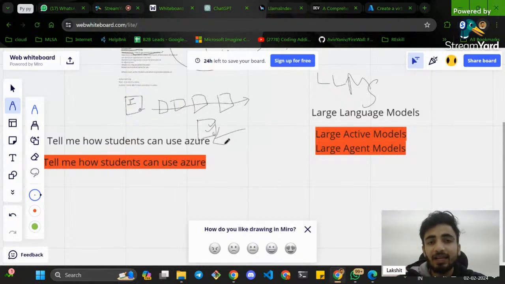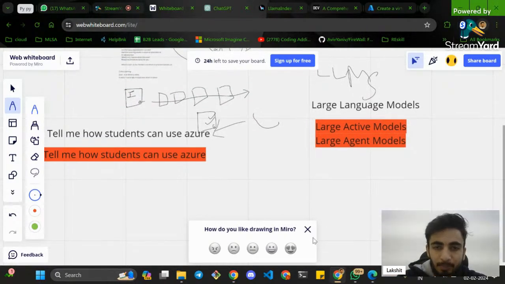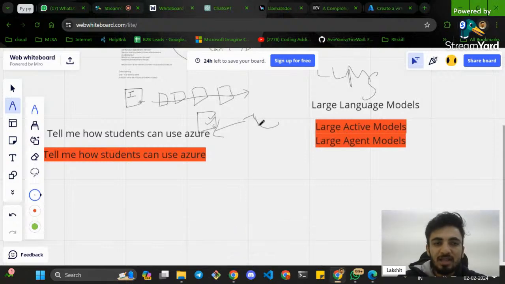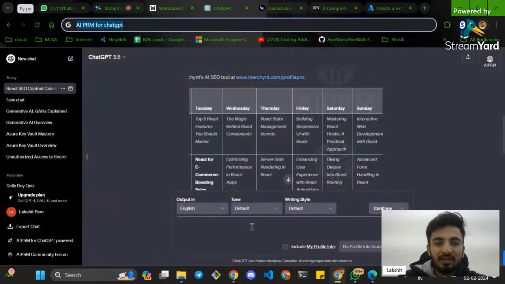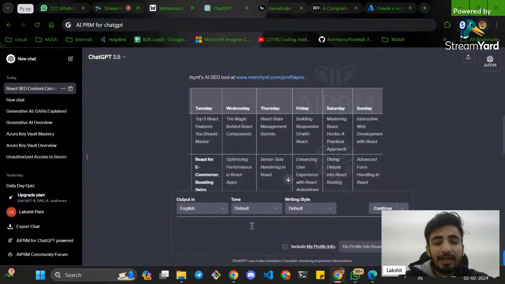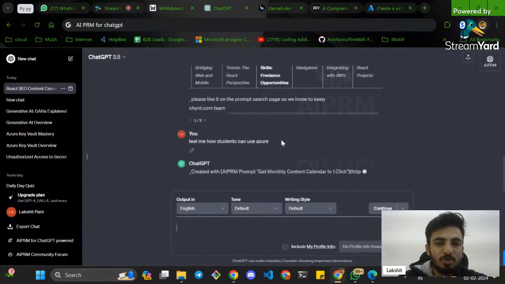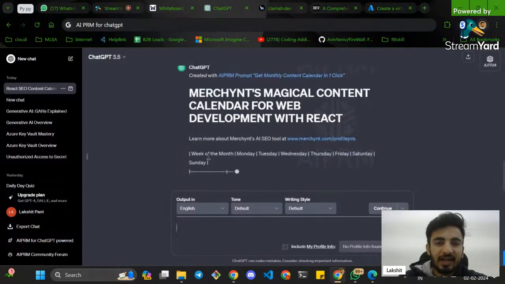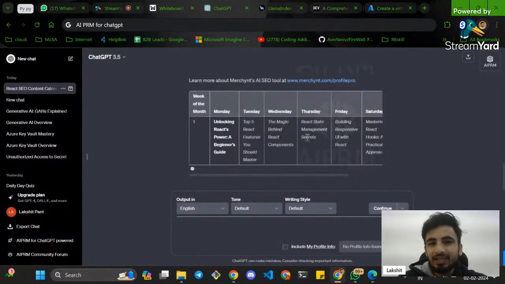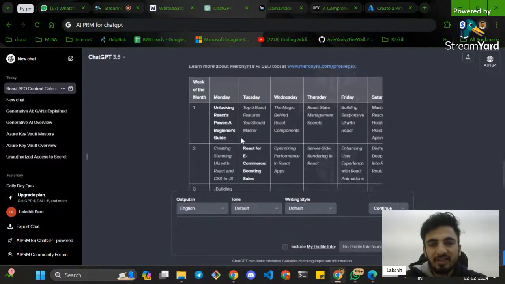If you input this prompt to any model that has been trained using LLMs, it will generate an article or give you some text output, right? An article like this, maybe like ChatGPT, which has been trained on LLM. Tell me how students can use Azure. So you can see this will generate an output based on the text. It will write an article and give it to you.